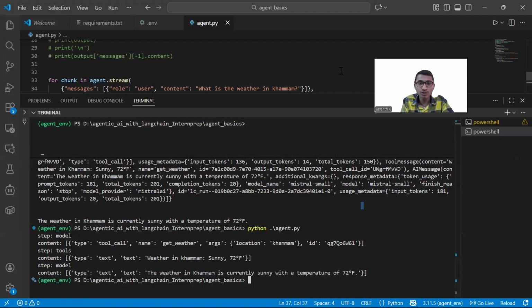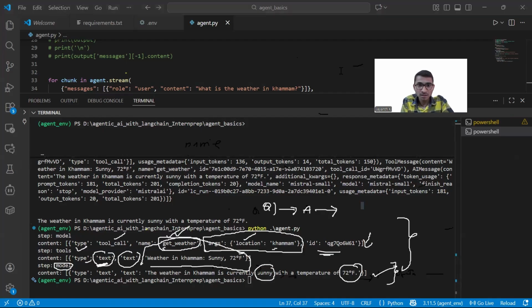If anyone has any question, then you can ask. Arhant says whenever the query solution is present in the tool message completely, that satisfies the user query. Yes, correct.